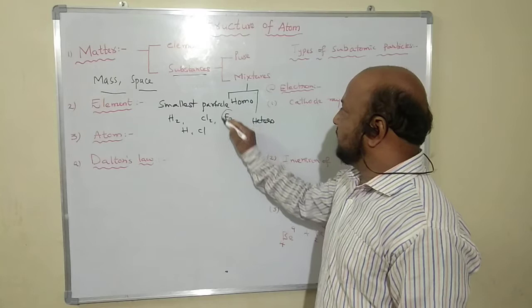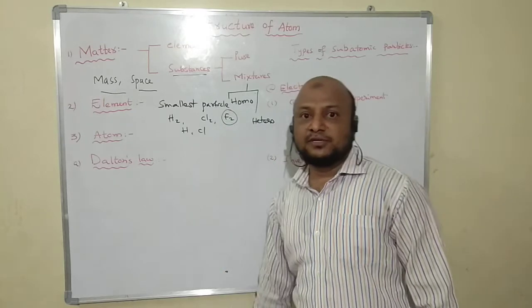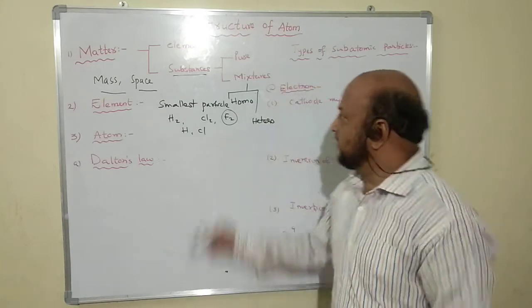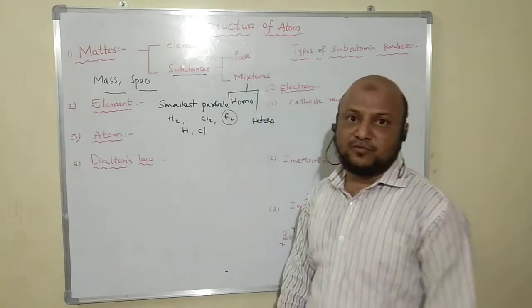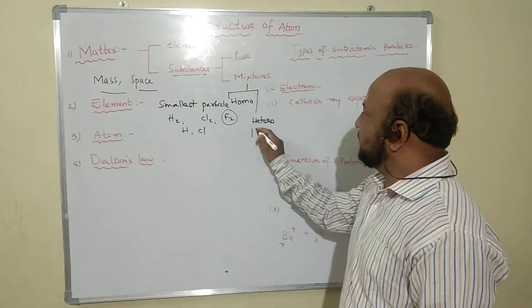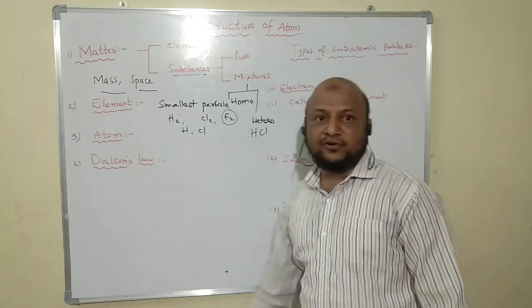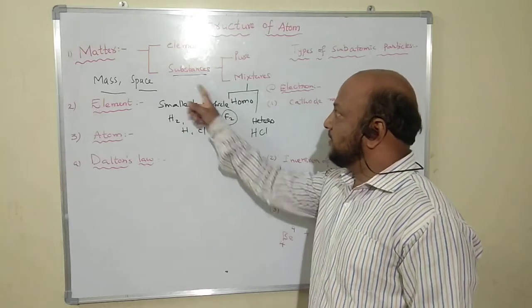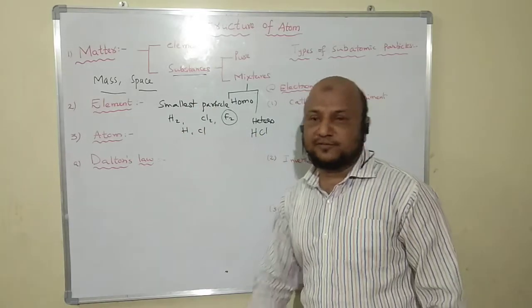For example, the F2 molecule is homogeneous, as fluorine and fluorine are both present in a homogeneous form. For heterogeneous, if you take HCl, hydrogen and Cl are different elements. When they are combined, they are called heterogeneous substances.